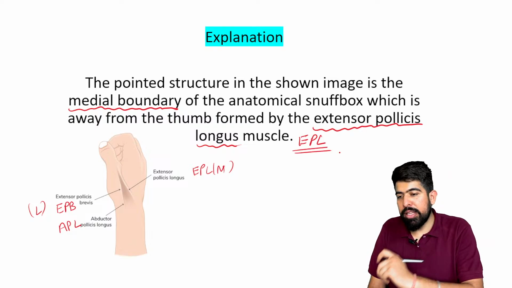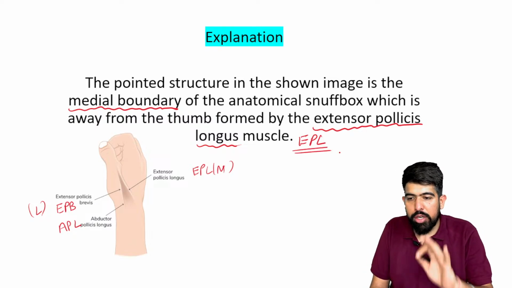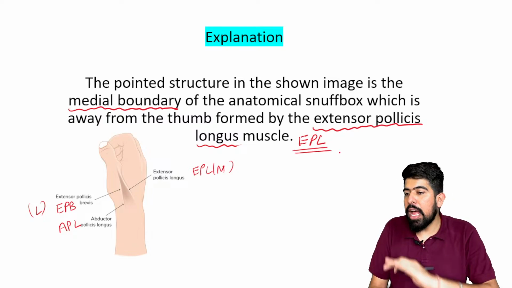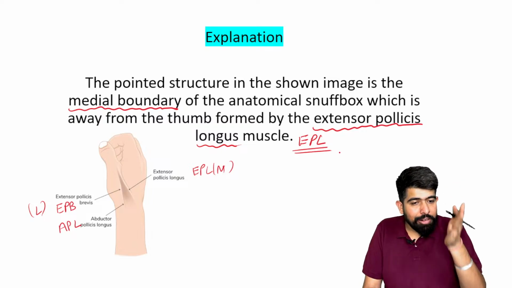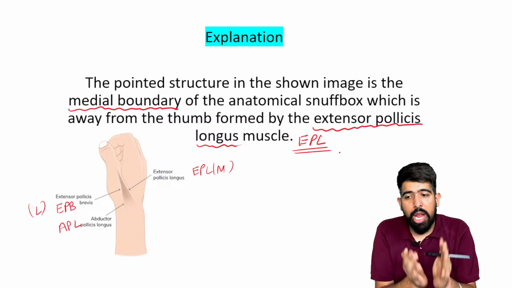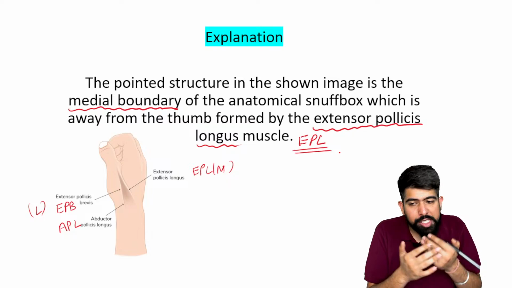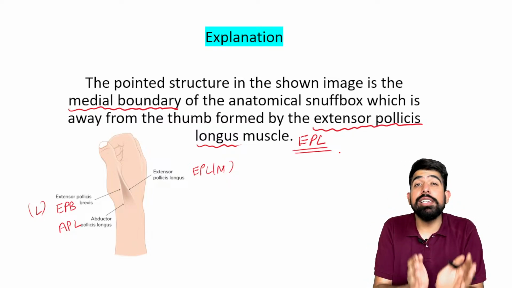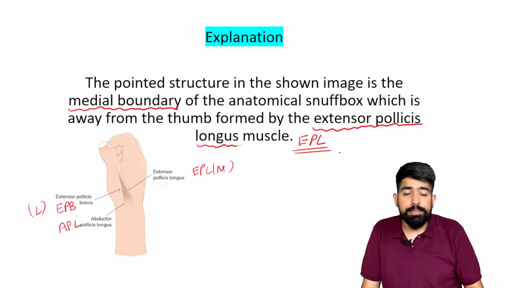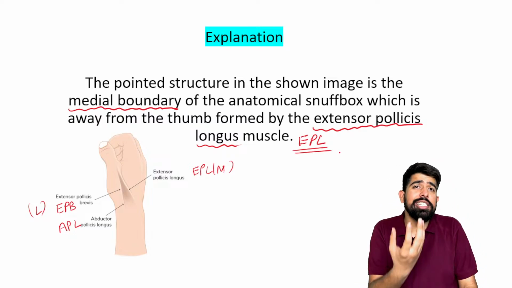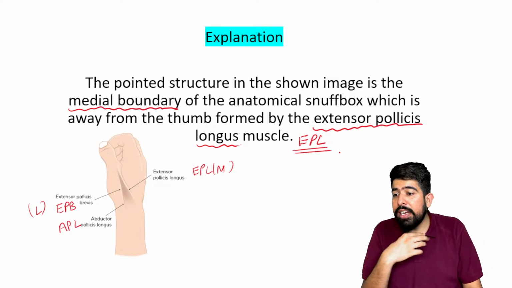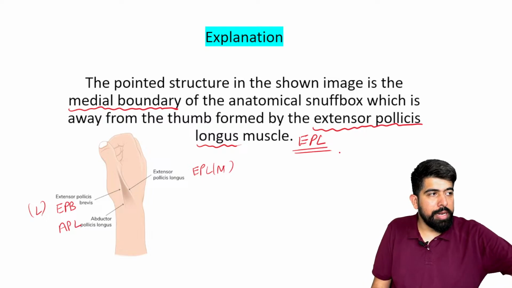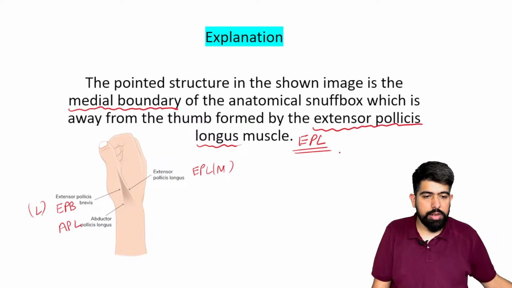EPL. Remember this. Very, very important topic, asked many times in the exams. The anatomical snuffbox keeps coming again and again. Related to the anatomical snuffbox, I already talked about the muscles. About the base of it, the scaphoid bone gets fractured. The important structure passing through this anatomical snuffbox is your radial artery. So I think now it will be clear to you.